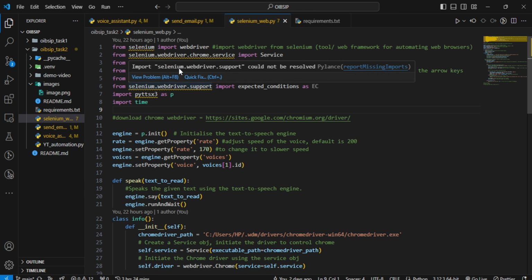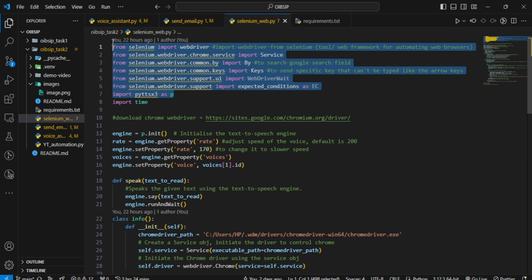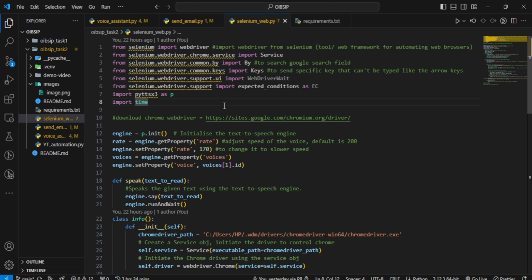If you check, almost all the modules I've been importing in the voice assistant are also in this file and in the other file I'm going to be showing you. You'll be seeing lots of Selenium. Selenium is a tool or web framework that allows you to automate web browsers. It helps you do cross-browser tests. It also helps you do web scraping, searching for information online, and filling out forms so that you don't have to do them yourself. It just does automation tasks.